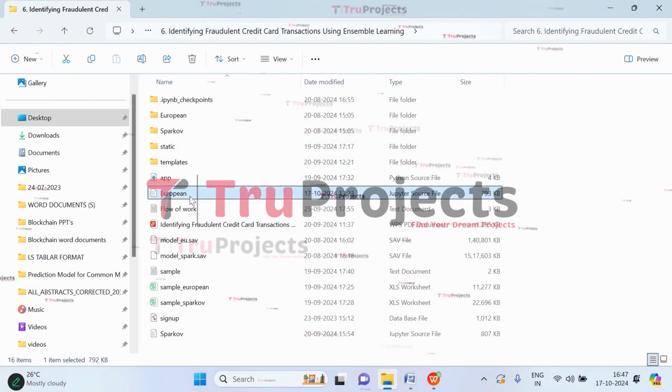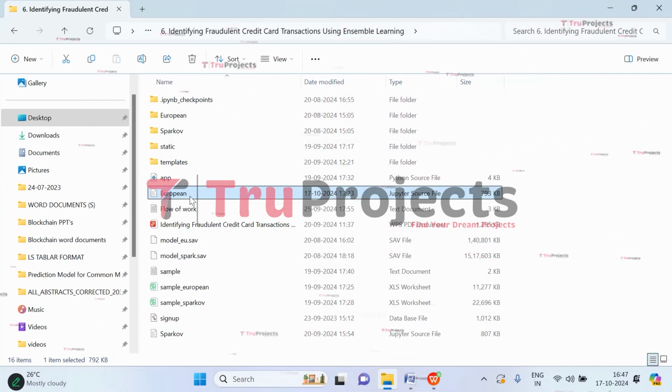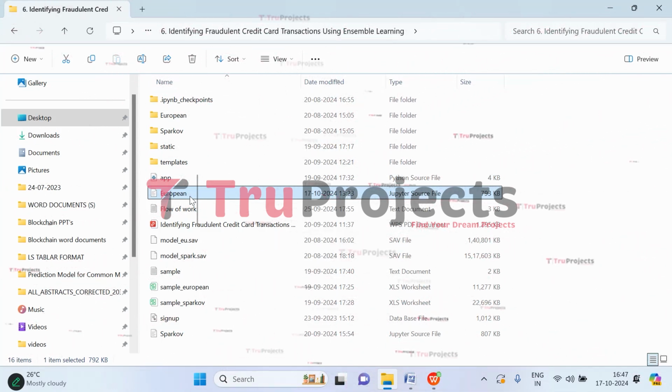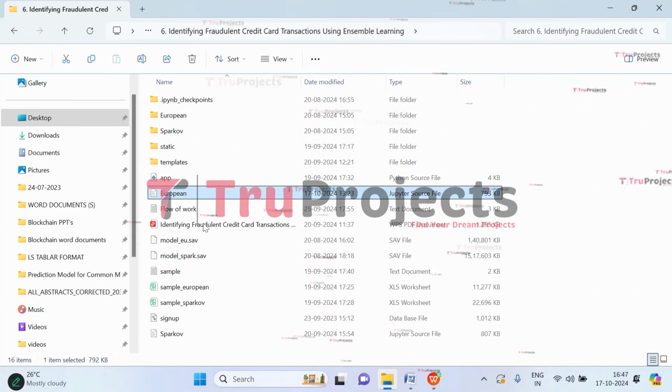And this is the notebook file. This is the Jupyter notebook file, which contains a combination of code, graphs, and outputs all in one place. It allows users to write and execute code in individual cells, which makes it a popular choice for data science. So here we have notebook files.